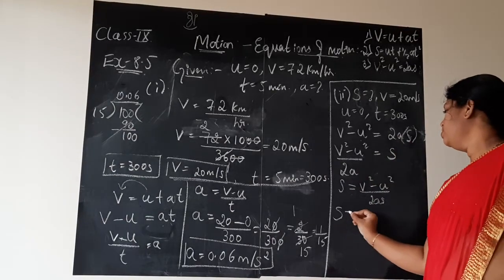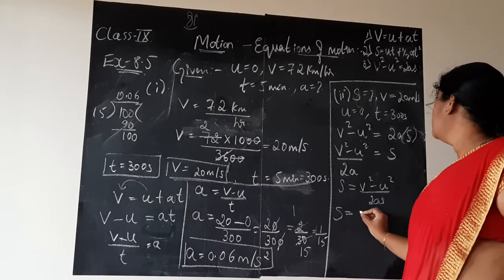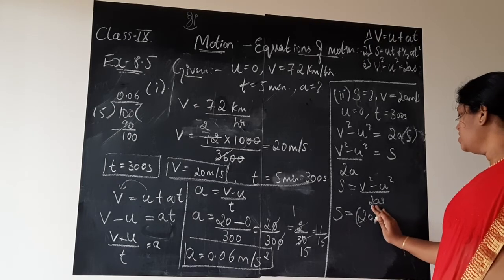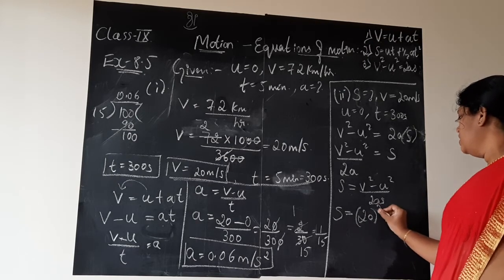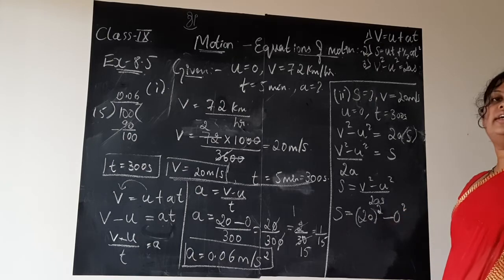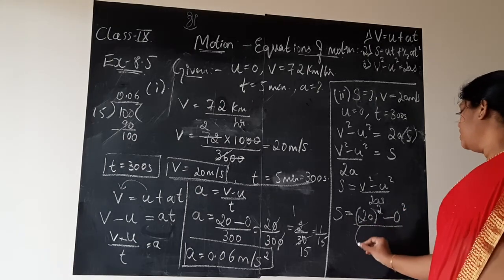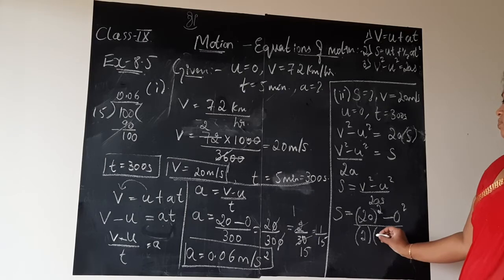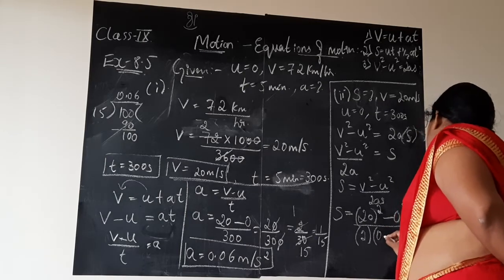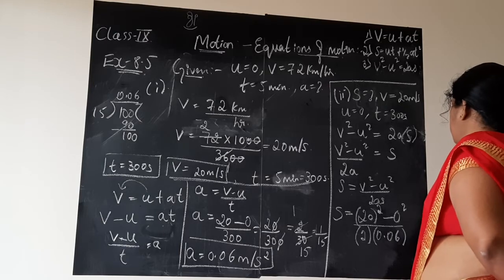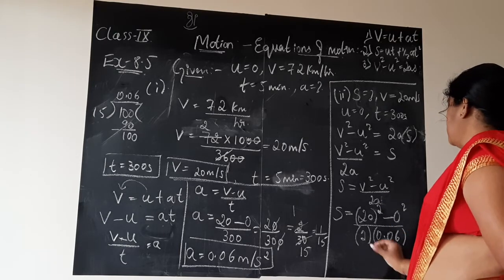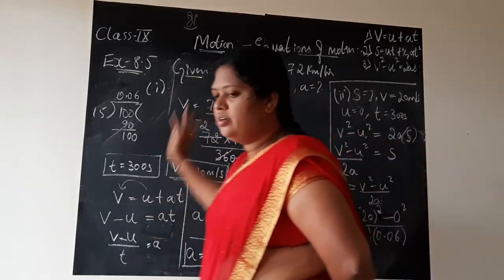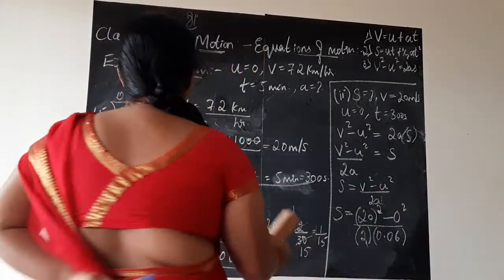Now let me substitute. S is equal to v square. What is v? 20 meter per second. So it is 20 whole square. Or shall we do one thing? No. 20 whole square minus initial velocity 0 square divided by 2 as it is. Acceleration a, just now we got, oh they are keeping it as 1 by 15. Don't worry, let us keep it as 0.06 by 2a, 2 into 0.06. Now let us simplify, children. For that I need to clean the board, and let me do it.